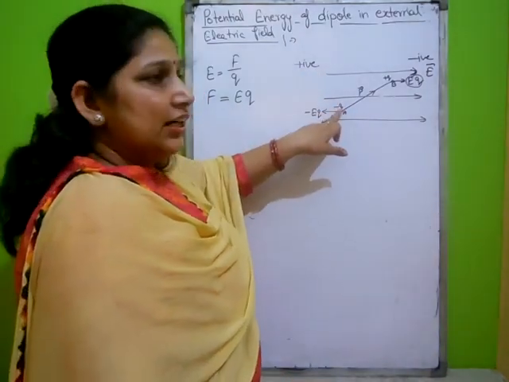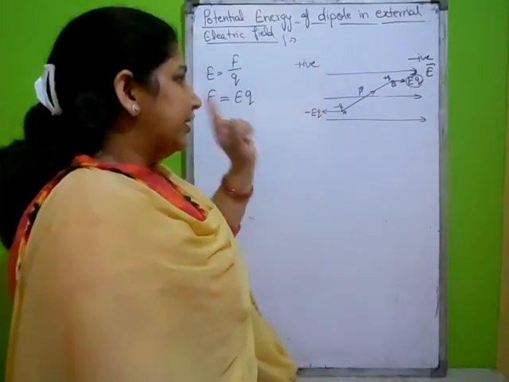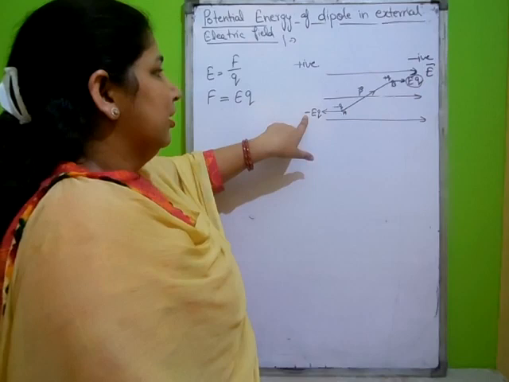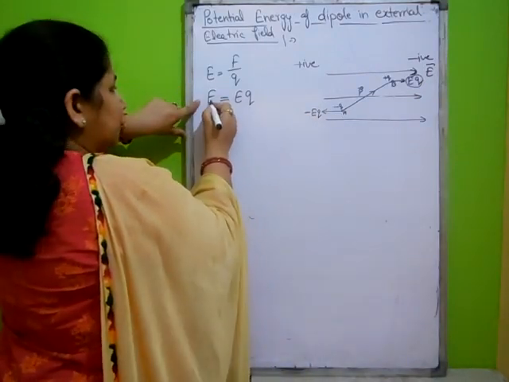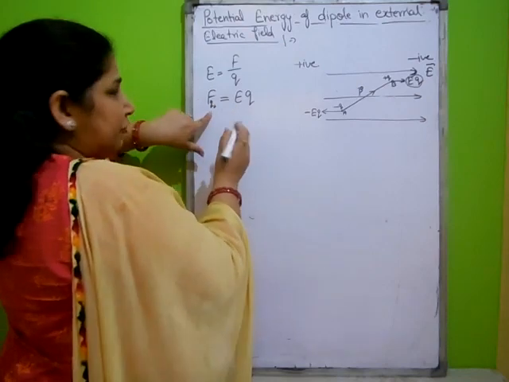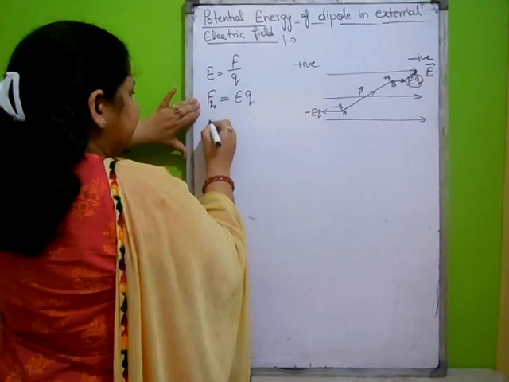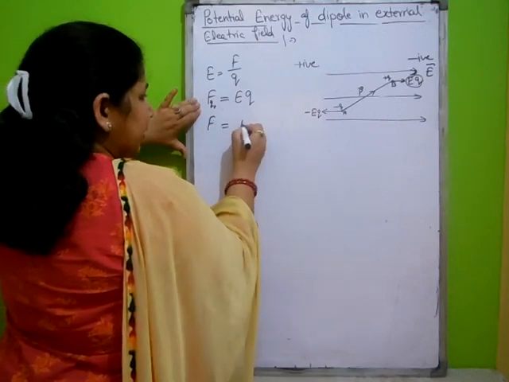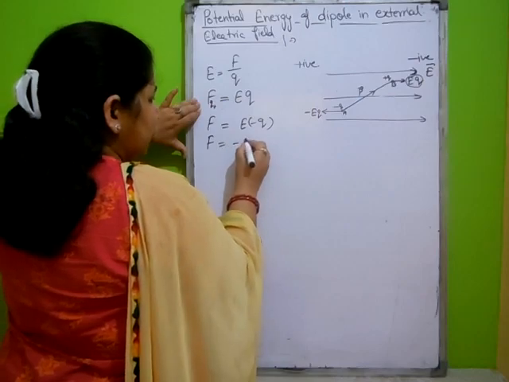Why do we take minus QE in this direction? Because the negative charge, the minus Q, is attracted towards the positive direction, and it is also clear from the sign. The force on plus Q is EQ, and the force on minus Q is E times minus Q, means F is equal to minus QE.